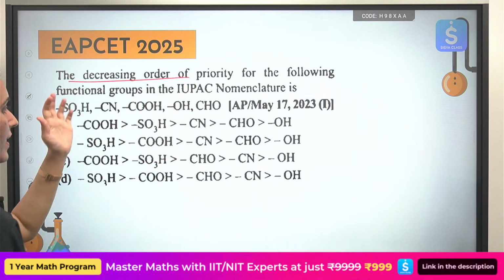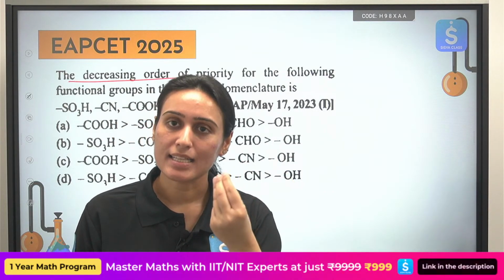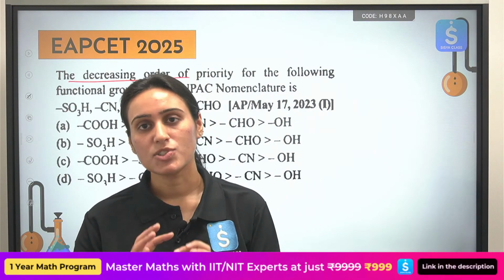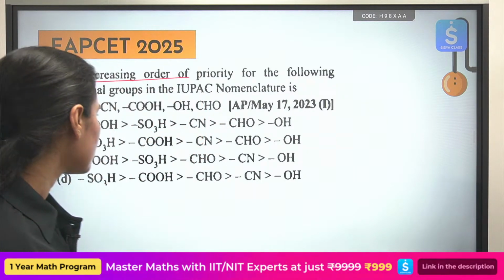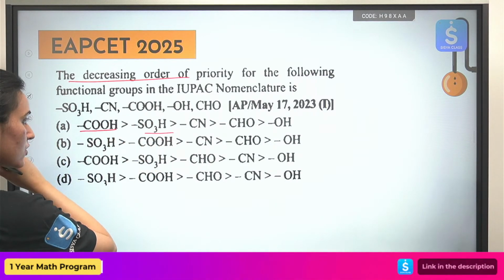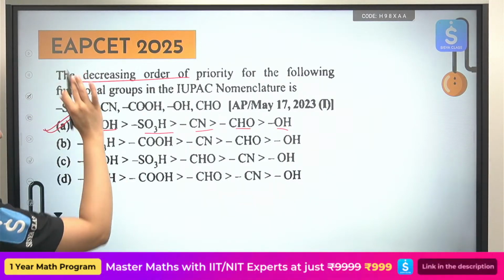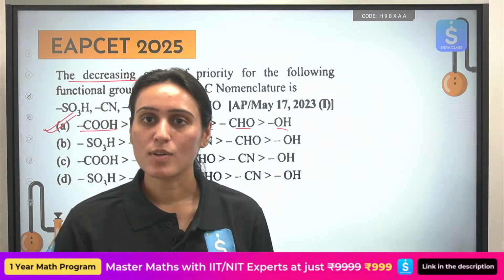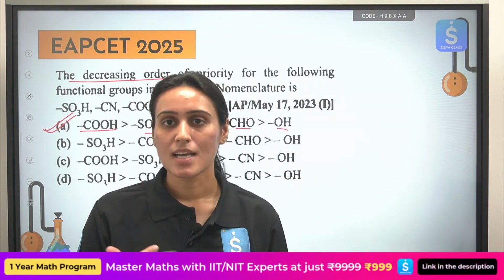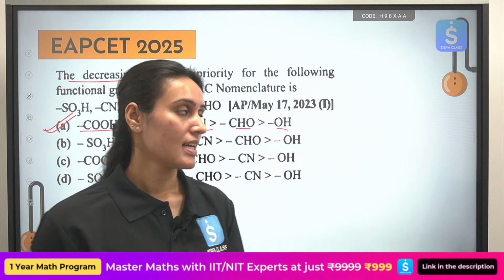The decreasing order of priority. Please see the entire table that you have seen now. They have asked you a question directly based on the table. If you know the table, you know the answer to this. They are not asking you to write the name, just tell them the priority order. Your correct answer here will be COOH given maximum priority. After that, sulfonic acid, then cyanide, then aldehyde, and then alcohol. Just the order they have asked you, that is how you have to answer it. Please remember the table. A question has already been asked. Maybe next time they will give you some other functional groups. You just have to remember the order. Done. See the next question.